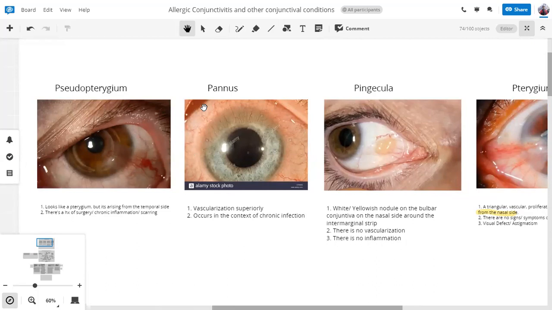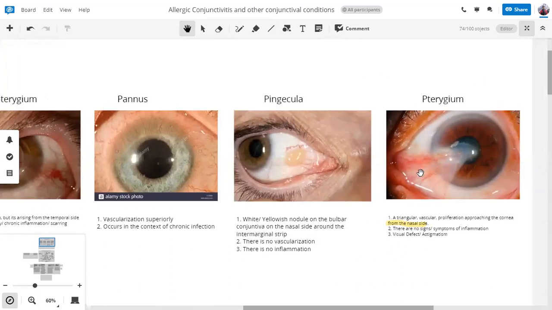The second thing, probing. A probe can be passed beneath the neck of the pseudopterygium because it's not adherent at that place to the cornea, whereas a probe cannot be passed beneath the pterygium.